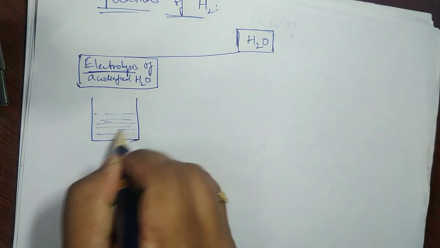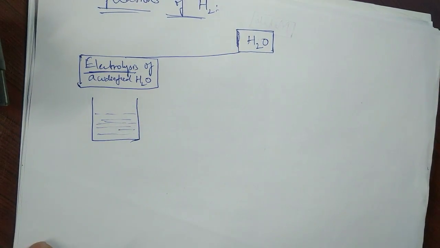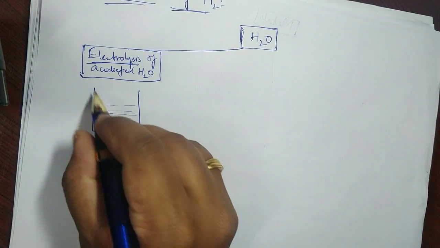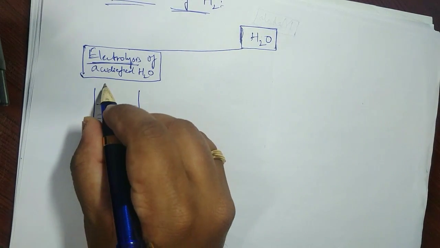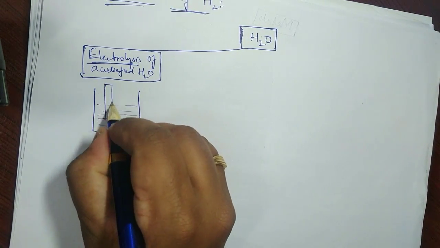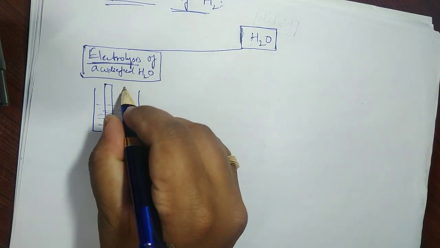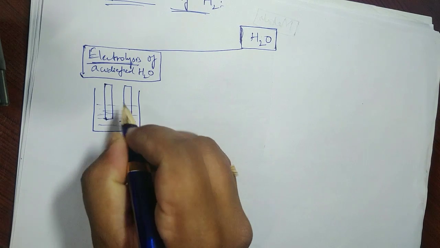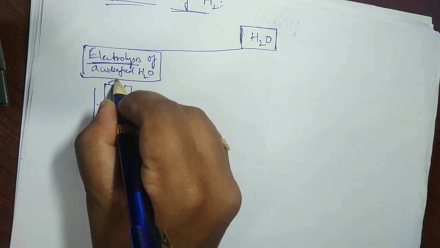You'll study this in detail in 12th standard as electrochemistry. As of now, just as information, a container with water, and you put two rods in it which act as electrodes, connected to a battery.